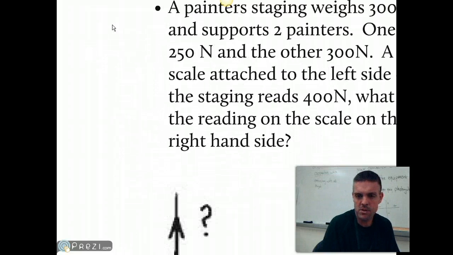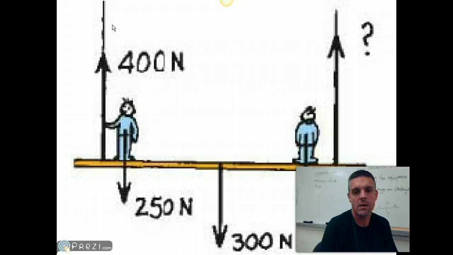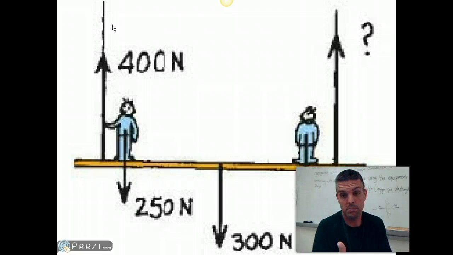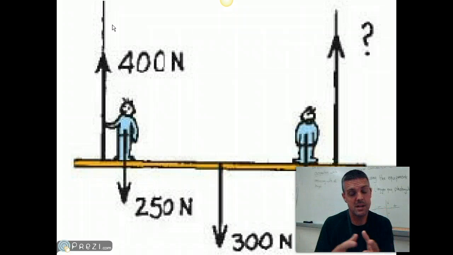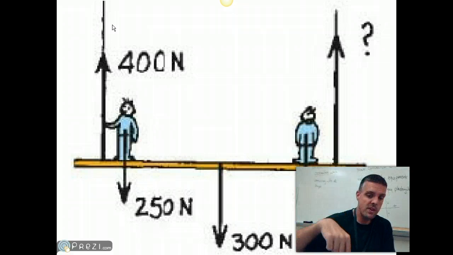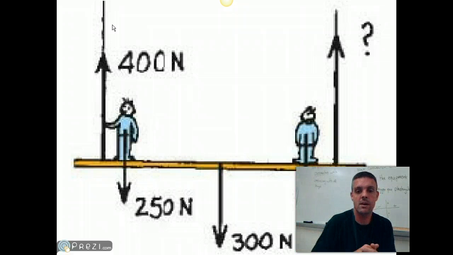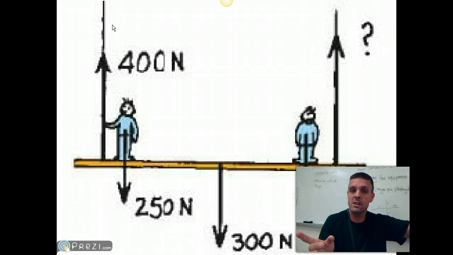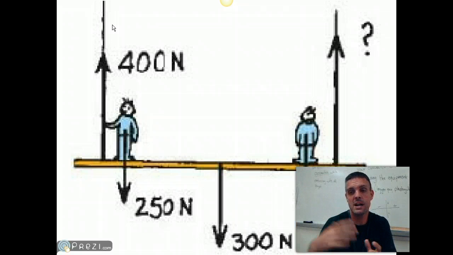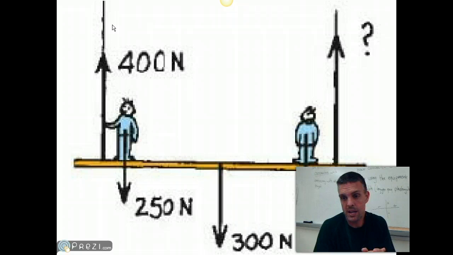I think I have a picture of this. I do. All right, so you got 400 on one side. This is really simple, okay? It's at rest, and so the sum of all the forces has to be equal to 0. If you have 250 down, 300 down, and 300 down, you add all that up, you get 850. Pretty simple. If we've got 400 being used on one side, you're going to have how much left over acting on the other side? You're going to have a total of 450 over on that side. All right, so this is Newton's first law.